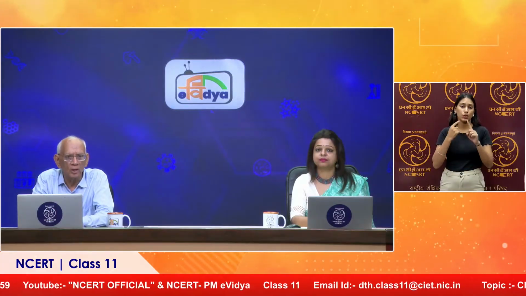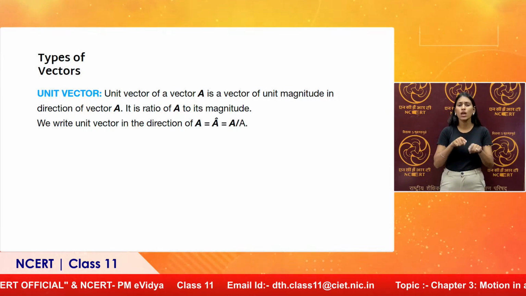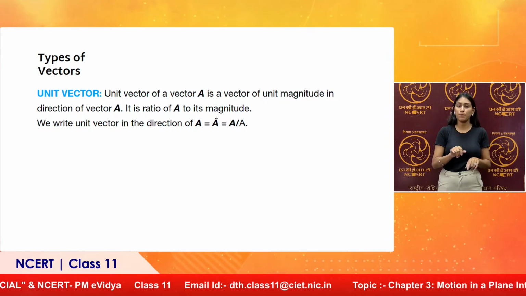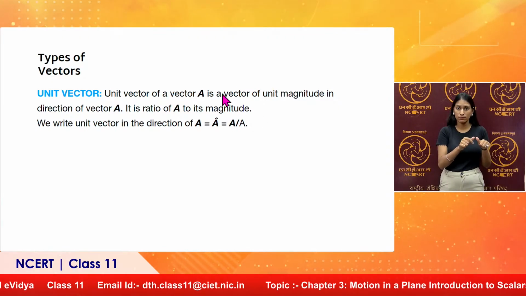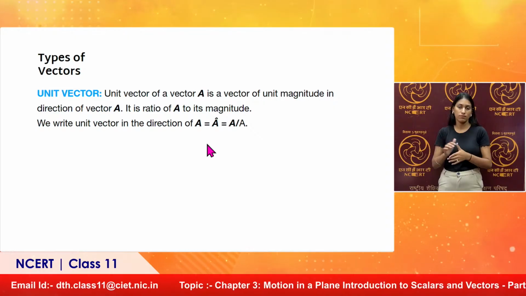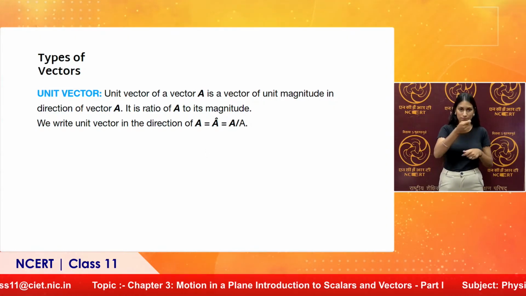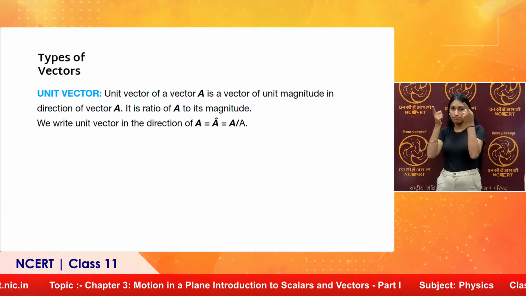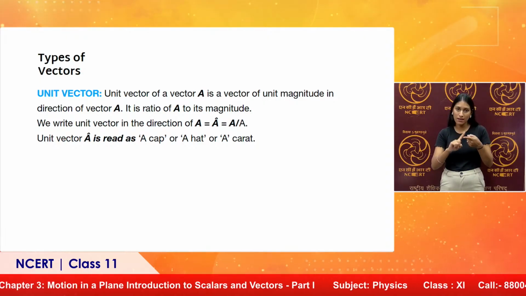That is what the unit vector of a given vector F will be. The unit vector is written as A cap. You can see there is a small symbol here. We call it cap or hat. It is vector A divided by its magnitude, read as A cap, A hat, A caret.